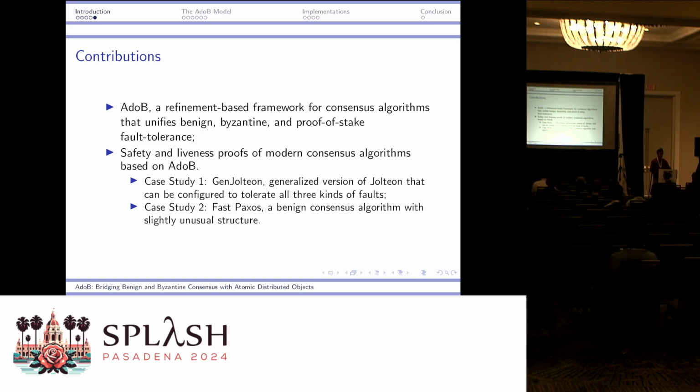So due to limited time, I will only give a quick overview of AdoB and our implementations of AdoB. And for the full details, please refer to our paper.